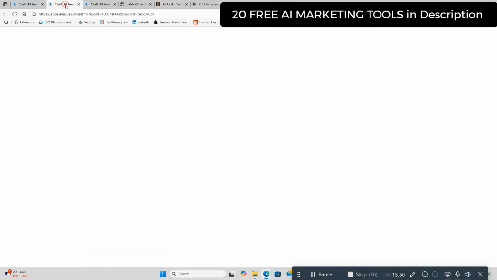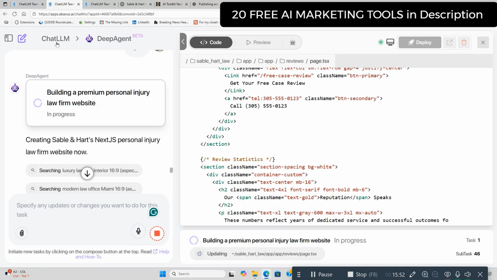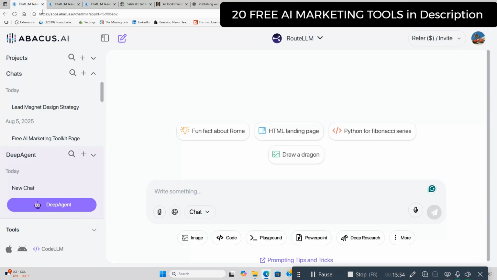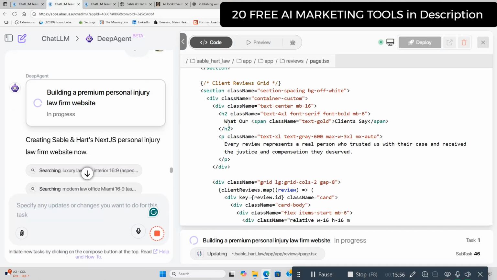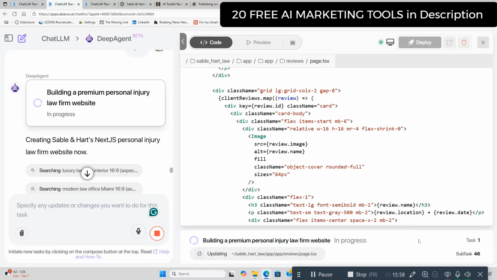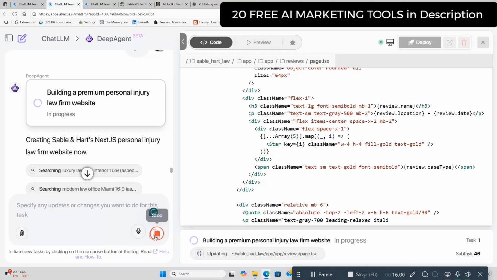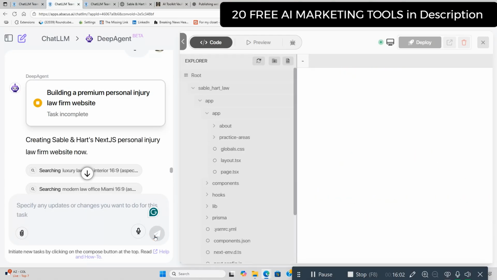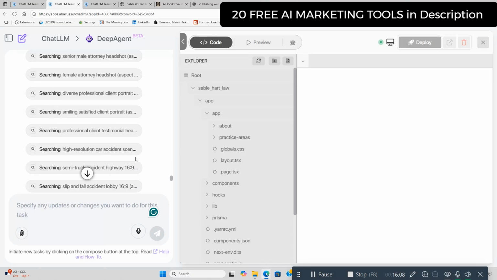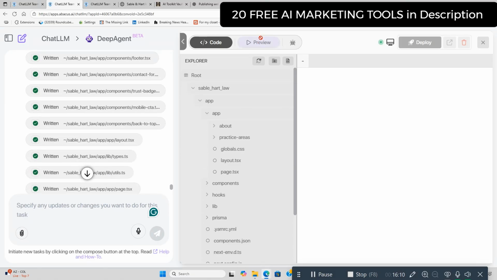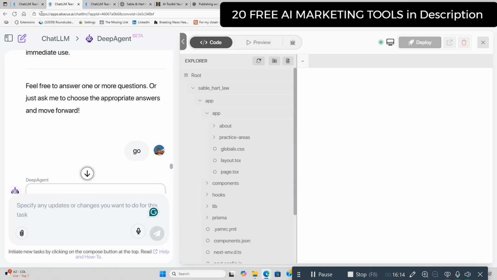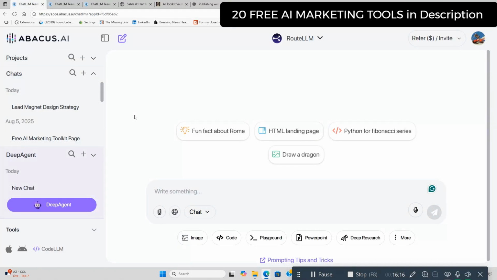So I'm going to end this video and it's working right now, as we can see. Oop, I forgot to stop this. All right, we're going to stop before I get charged a bunch here. But you can see it works here, and it previews it as it's building it, and it tells you what it's doing. And you can actually preview it as it's building, what it's doing, etc. It's really cool to sit there and watch it, but it takes a while. It's boring. So this is DeepAgent.